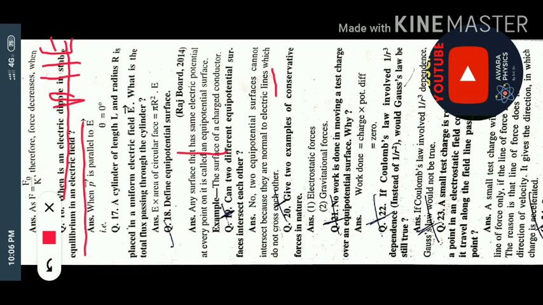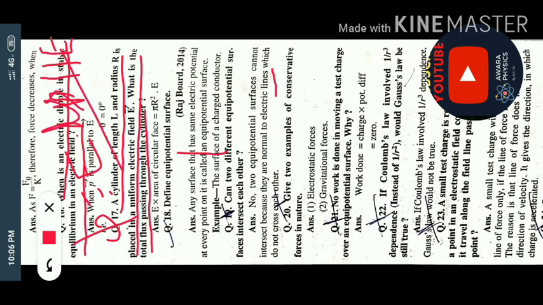Question number 17. A cylinder of length L and radius capital R is placed in a uniform electric field vector E. What is the total flux passing through the cylinder? Again this question is very easy. What do we have to find out? Electric flux. Electric flux, phi, is equal to, what is the formula? Phi is equal to E dot dS. E is the electric field and dS is the surface area.